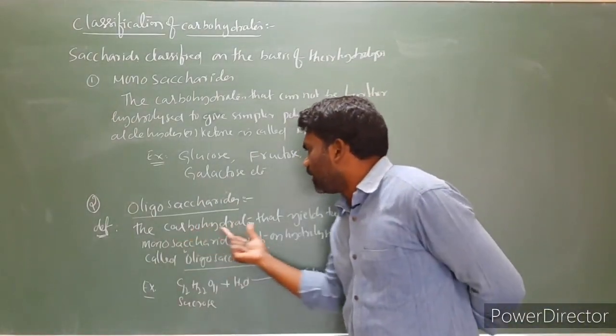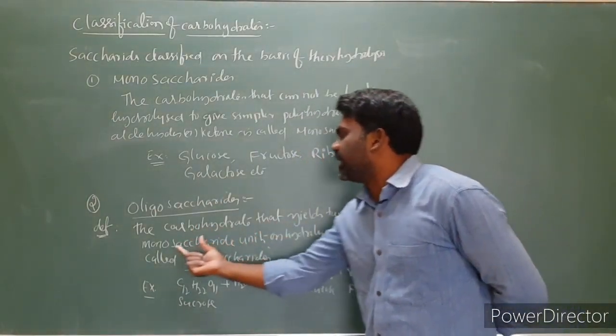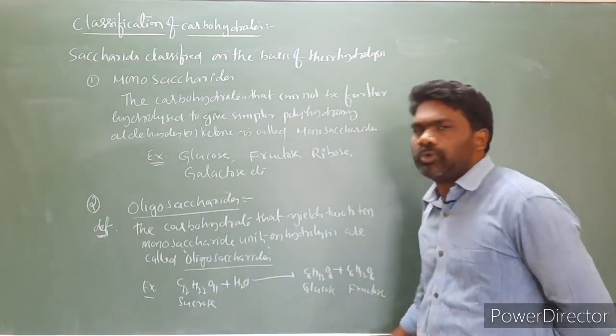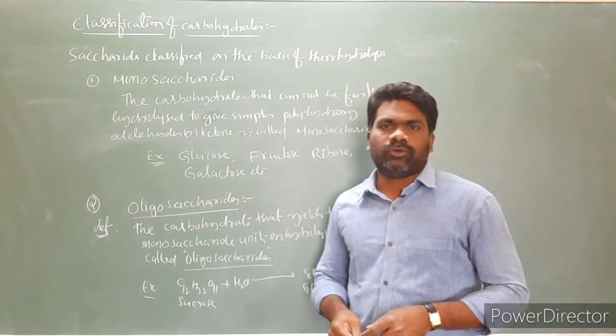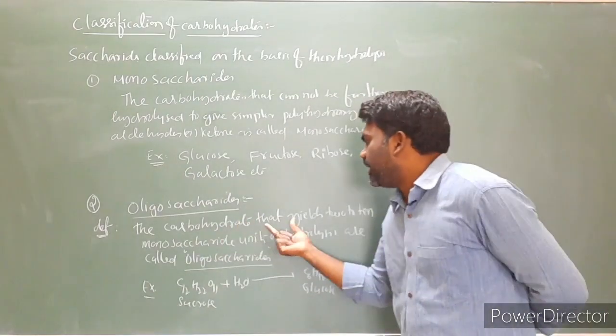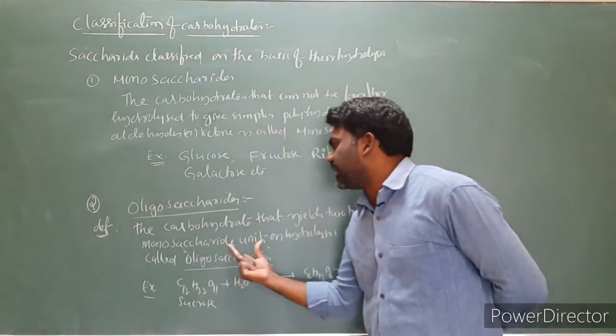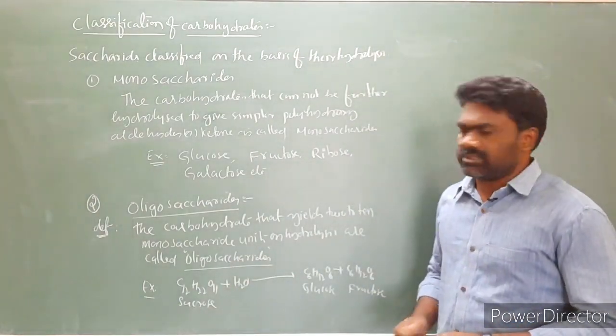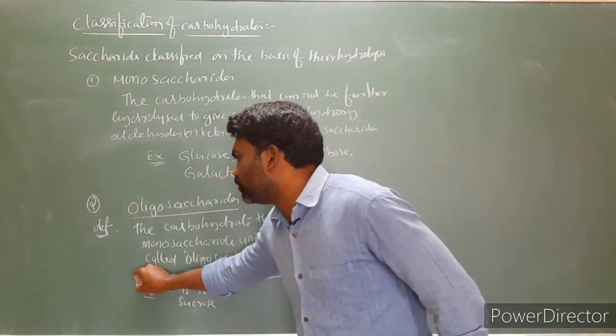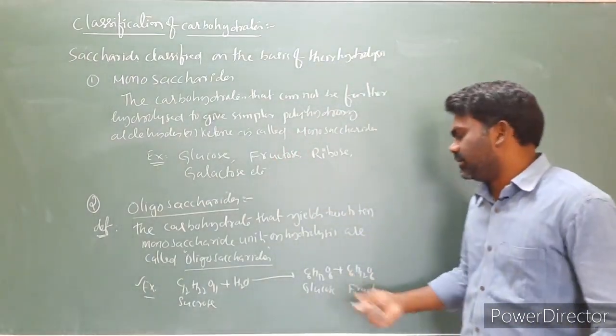So the carbohydrate that yields 2 to 10 monosaccharides. In this case, we got 2 monosaccharide units. In some cases we'll get 3 monosaccharides, in another case 4, 5 and so on. So the carbohydrates that yield 2 to 10 monosaccharide units on hydrolysis are called oligosaccharides.